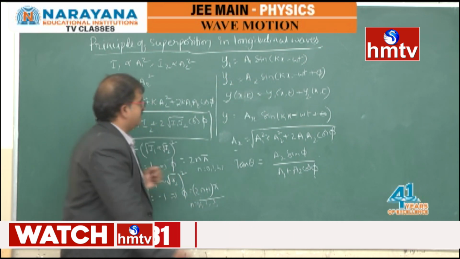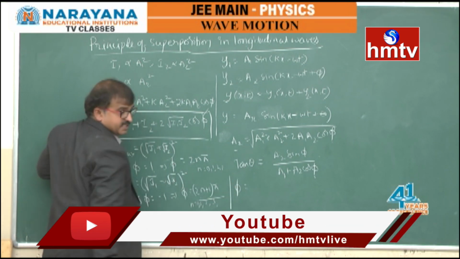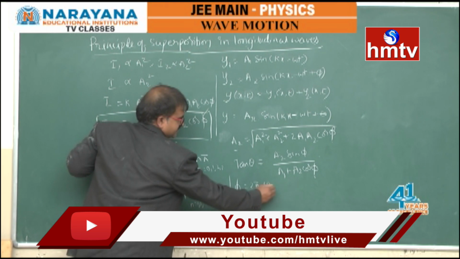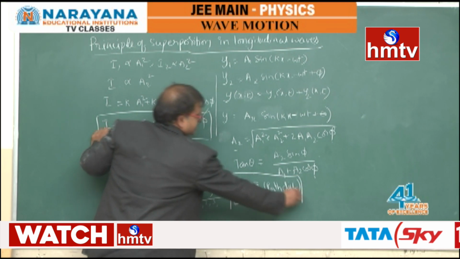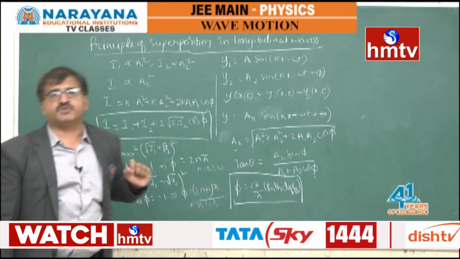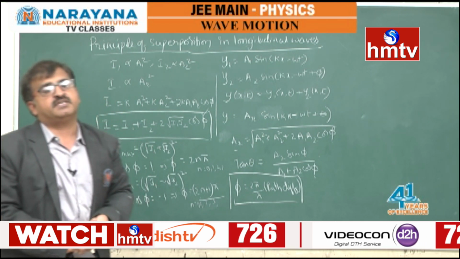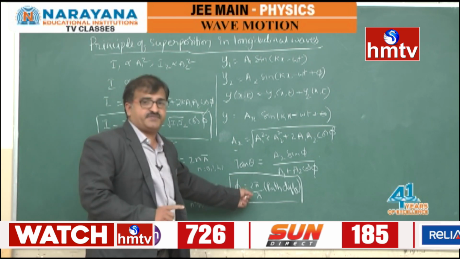Here this phase difference, as we got earlier, can be taken as 2 pi by lambda times the path difference. Whatever paths the two waves follow to superimpose on each other at one particular point, that path difference is to be calculated so that we can find out the phase difference.